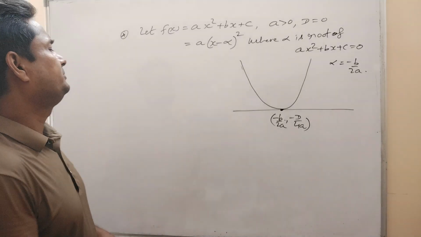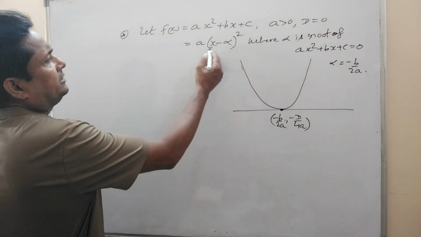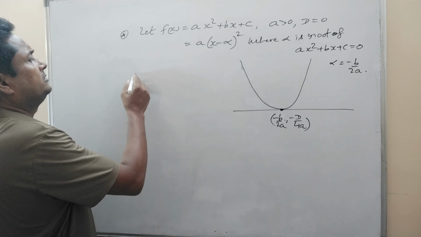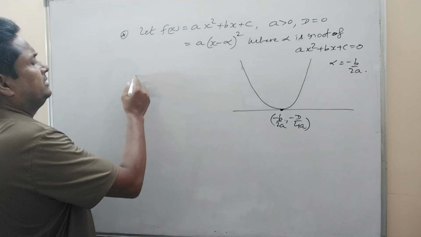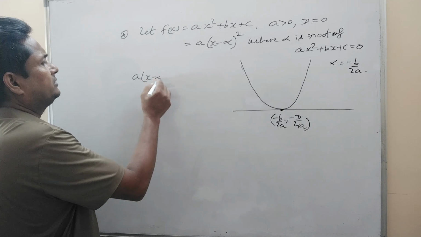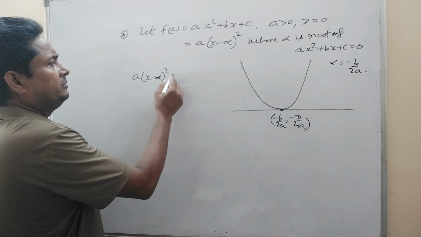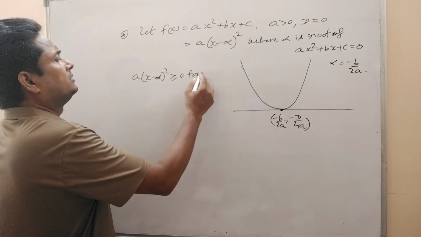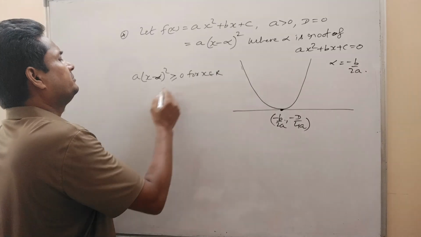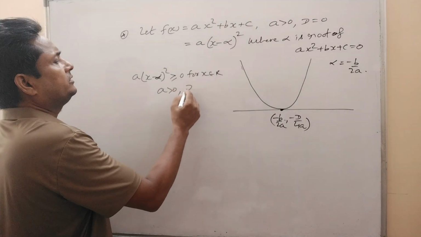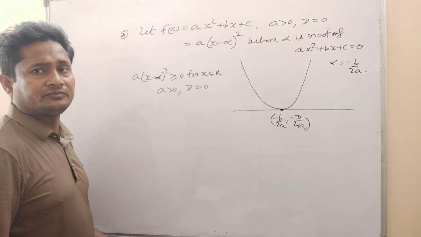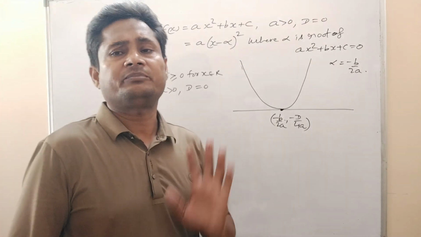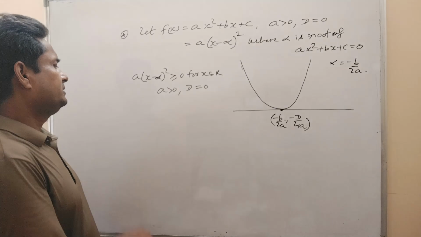In this case, we know that a times (x minus alpha) whole square will be always greater than or equal to 0 for x belonging to all real numbers, when a is positive and discriminant is equal to 0. This will happen. We can take any example.